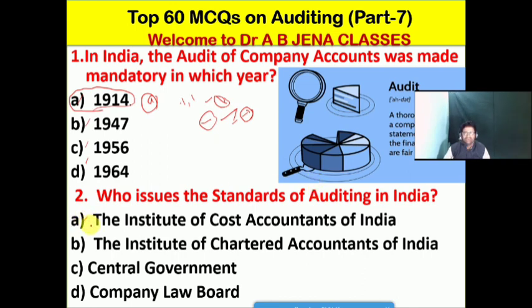Next one we will see: who issues the standards of auditing in India? A the Institute of Cost Accountants of India, B the Institute of Chartered Accountants of India, C the central government, D the Company Law Board. No doubt, friends, B is the right option for this MCQ. The Institute of Chartered Accountants of India issues the standards of auditing in India with regard to auditing the financial aspects of a business firm or a company.